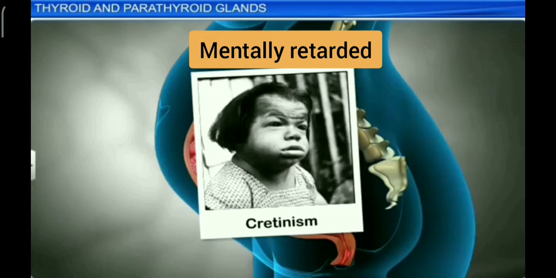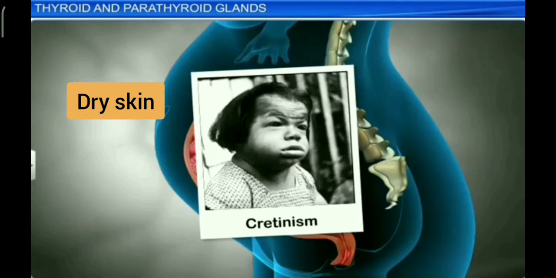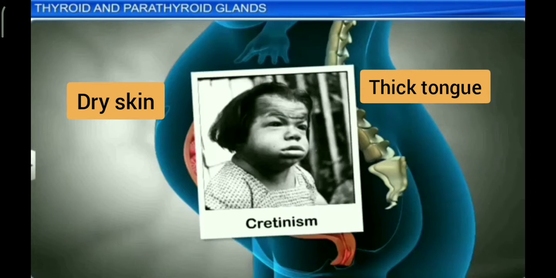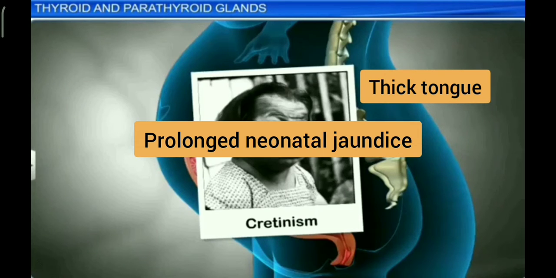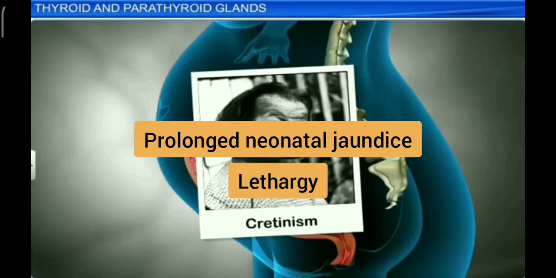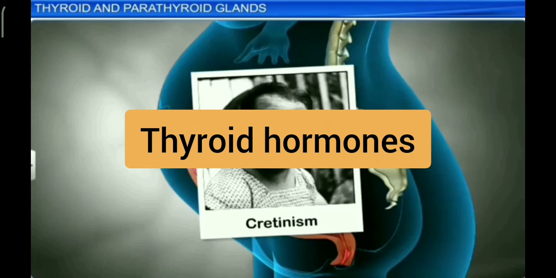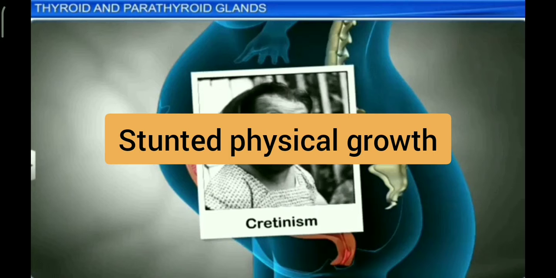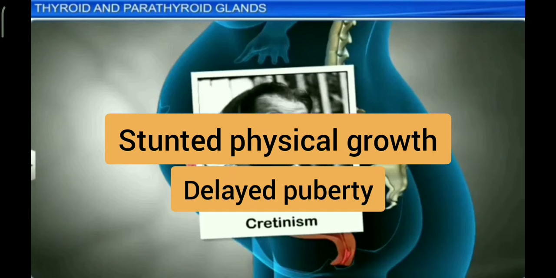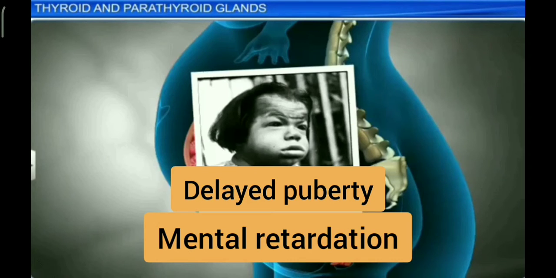They show dry skin, thick tongue, prolonged neonatal jaundice, lethargy, and constipation. This can be treated by early administration of thyroid hormone. The cretin shows stunted physical growth, delayed puberty, and mental retardation.